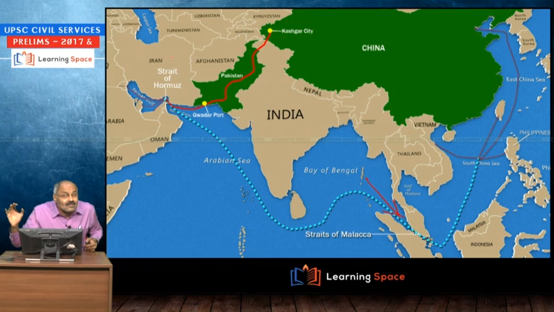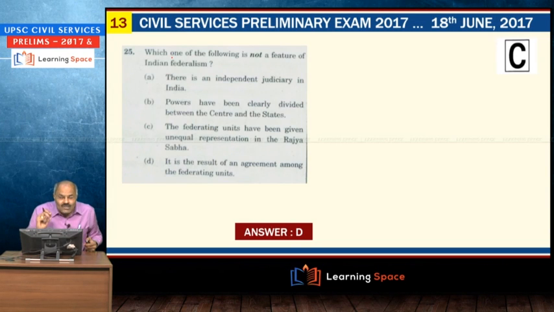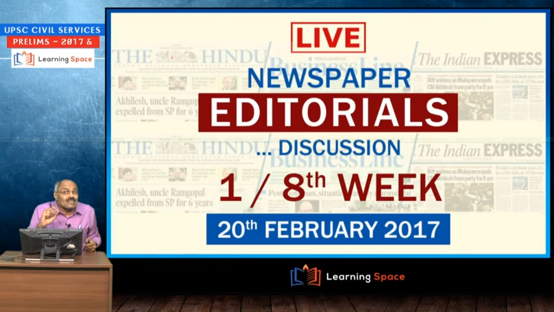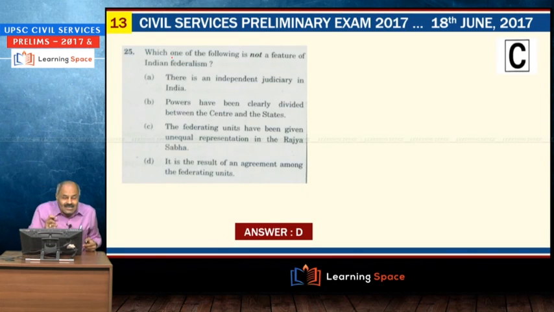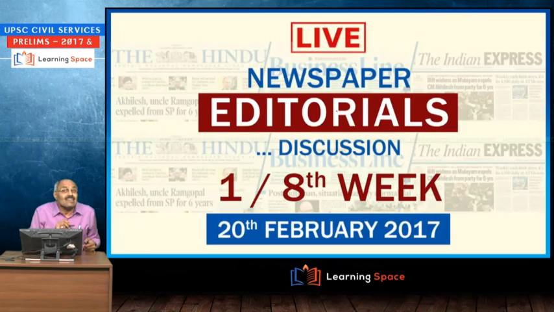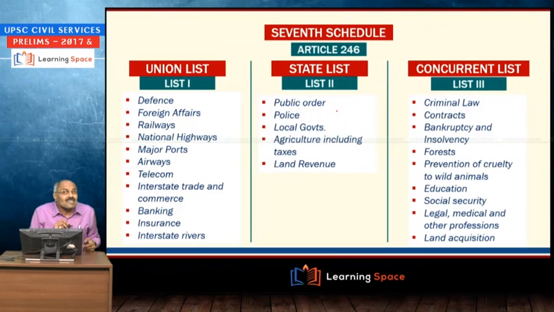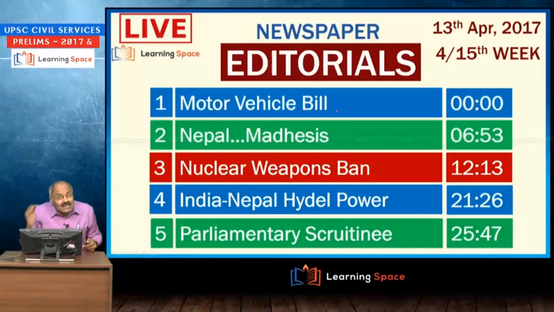Then which of the following is not a feature of Indian federalism? This federal concept we discussed a number of times. This picture I have shown you a number of times, and I explained various aspects. And here there is an independent judiciary in India, absolutely correct. Powers divided between center and states, I have told you this aspect a number of times. 7th schedule, article 246, union list, state list, concurrent list.